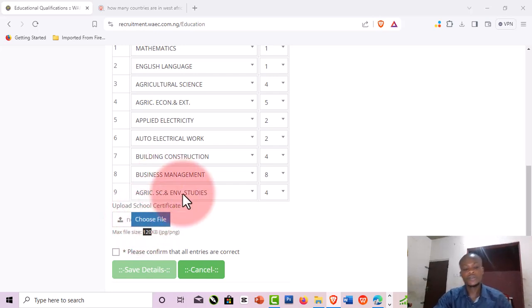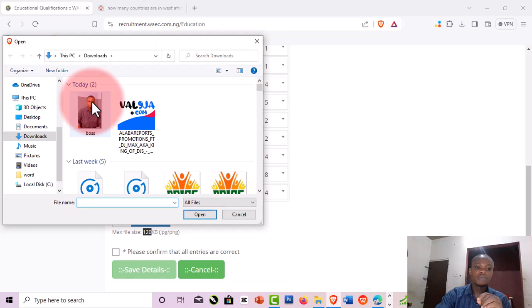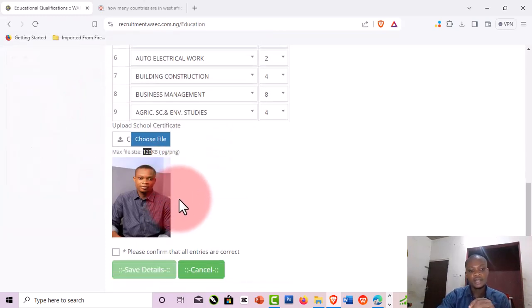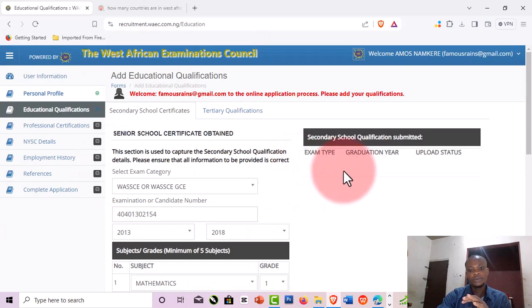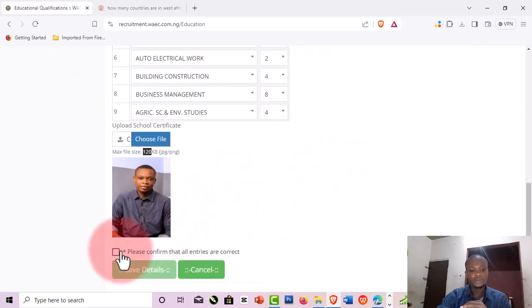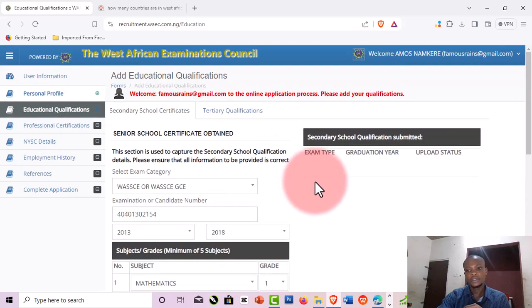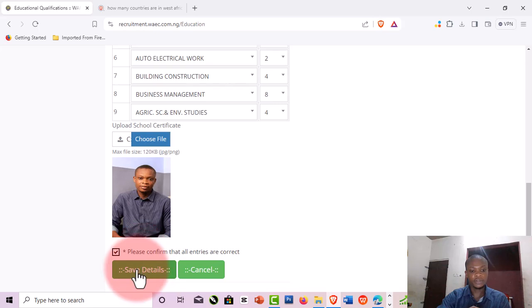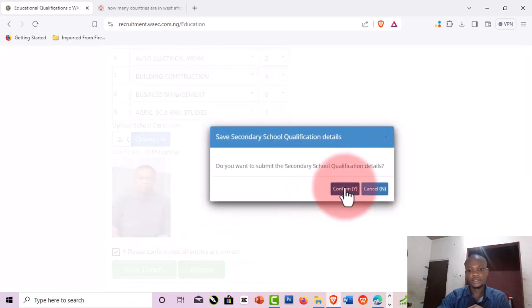So when I click on the choose file right away, I will still use my passport. I just want to be fast. So I will click on this and I will click save details. Right. So I'll click save details. Right. Confirm.